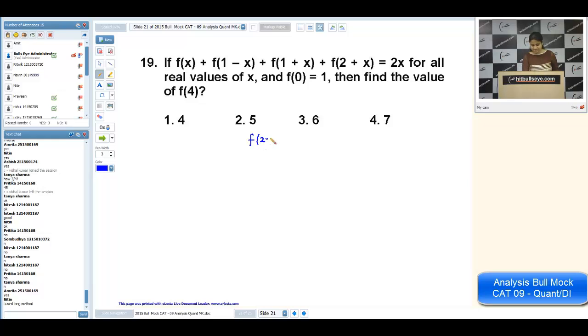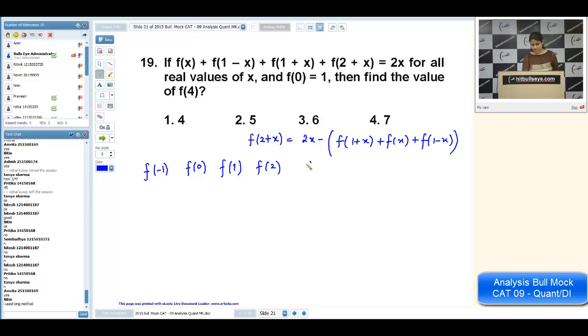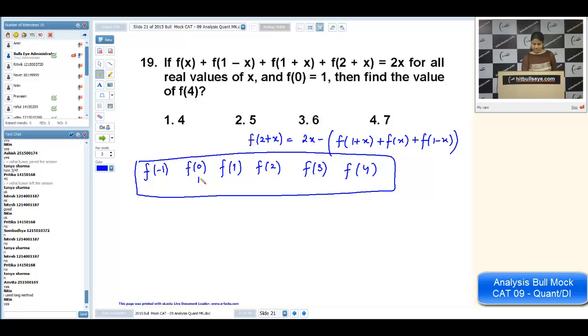See, what is the relation given? f of 2 plus x is equal to 2x minus f of 1 plus x plus f of x plus f of 1 minus x. So I'm going to put these many values, and we want to calculate f of 4. I'll write all these values. Okay, f of 0 is given as 1. I'm taking f of 1 as x.